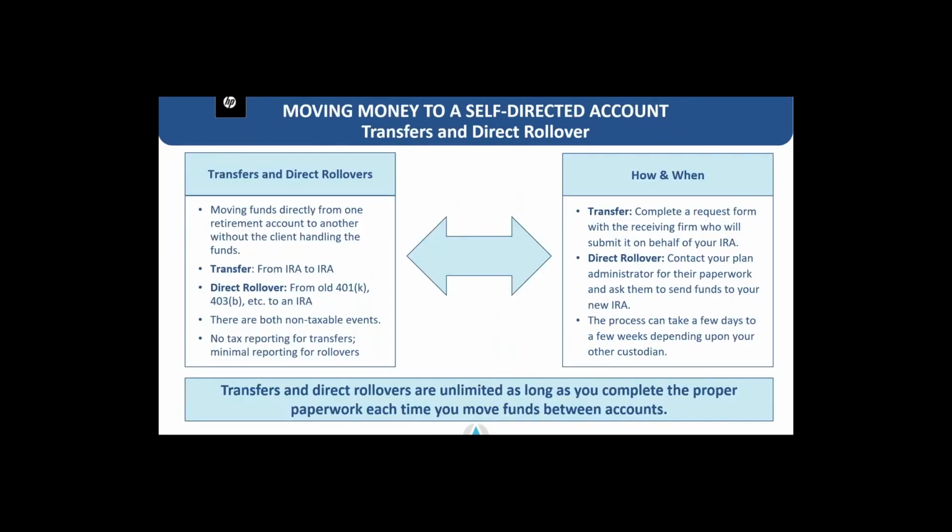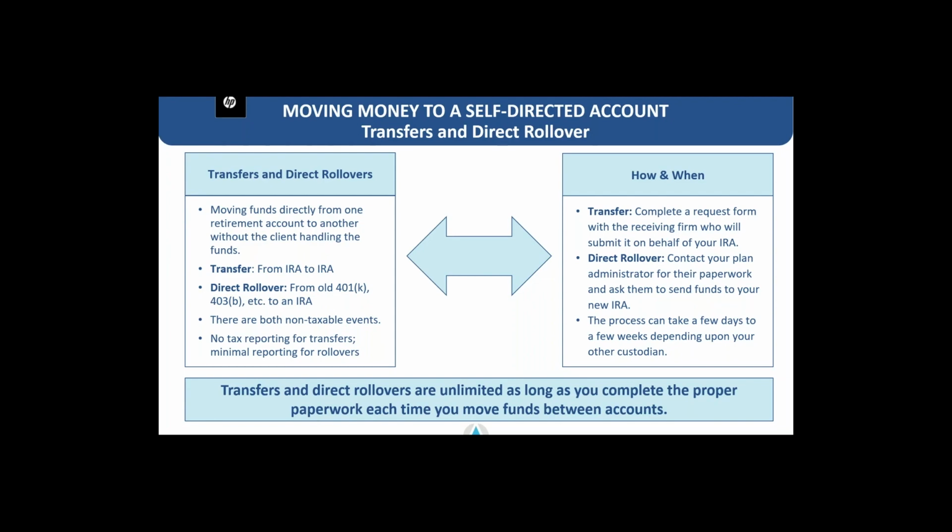Now, moving money into one of these types of plans, we've covered how to contribute money, but if you already have money in an existing type of retirement plan, it's important to know how to actually get those funds into a qualified plan. Transfers and direct rollovers are the two mechanisms that you're going to utilize. Moving funds directly from one retirement account to another without the client handling the funds is going to be a direct rollover or a transfer.